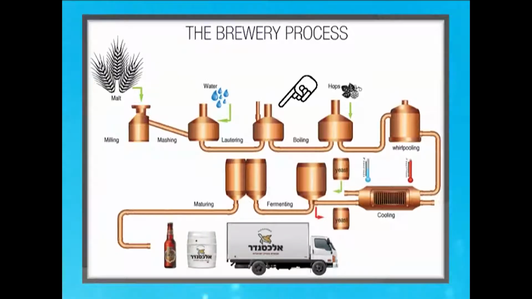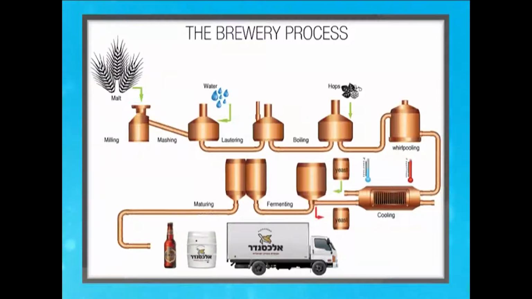The filtered wort is taken into a copper kind of container where it is boiled with hops, a plant product. Then there is separation and cooling of the product. Then that is sent to the fermentation tank. In the fermentation tank, yeasts are added and left for the required time period, during which the yeasts will grow and we can have the extra yeasts taken out. After the fermentation is over, the beer is sent for maturation in a maturation tank, which is followed by certain pasteurization and filtration steps, and then goes for packaging into either bottles, cans or kegs.